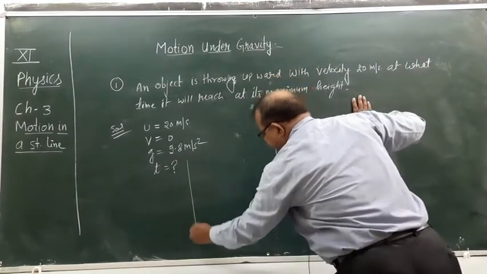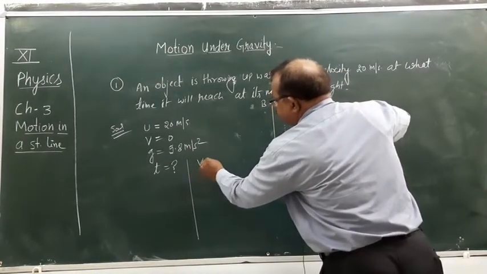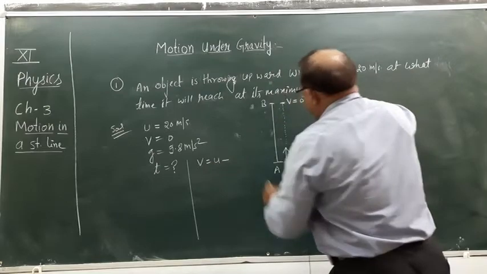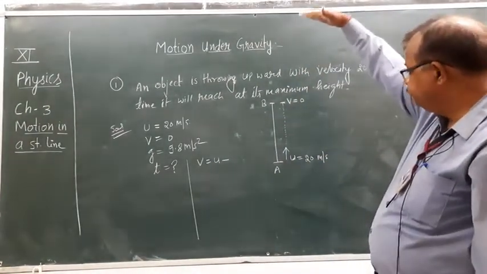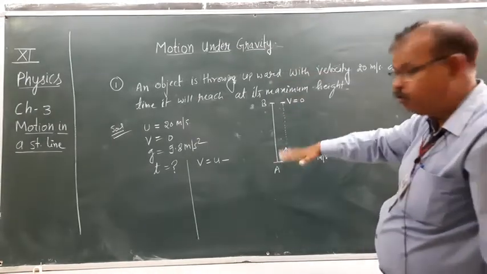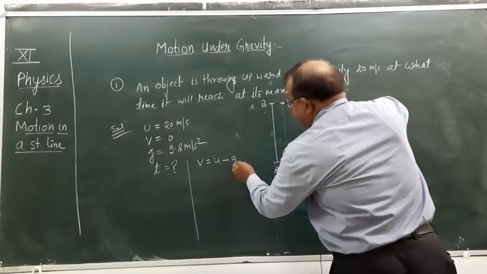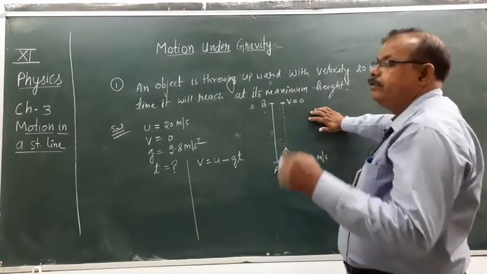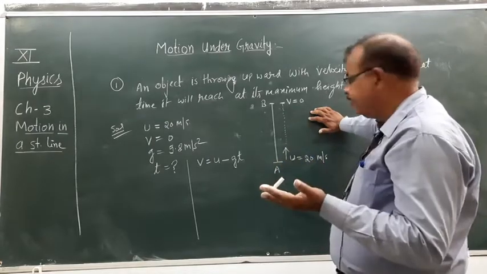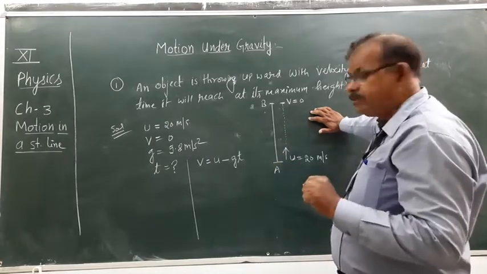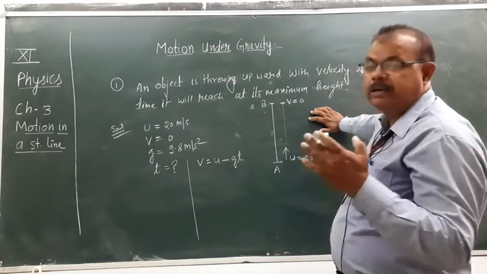So which equation do we use? v equals u, see, the body is moving upward and gravity is downwards. So v equals u minus gt. So here we take the minus sign because the direction of g and the direction of velocity are different.